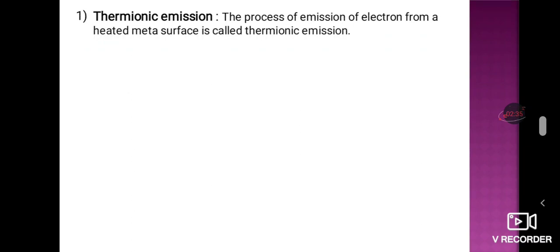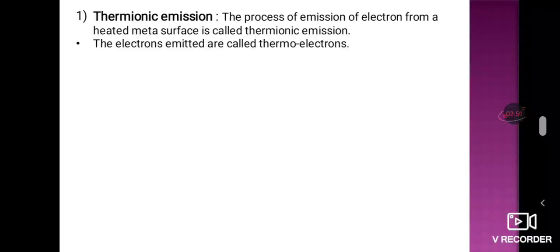The name itself suggests it: thermal means heat. The process of emission of electrons from a heated metal surface is called thermionic emission. The electrons which are emitted are called thermoelectrons, the electrons which come out from the heated metal surface.